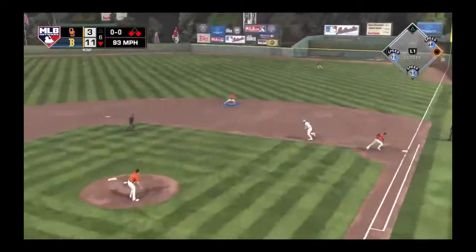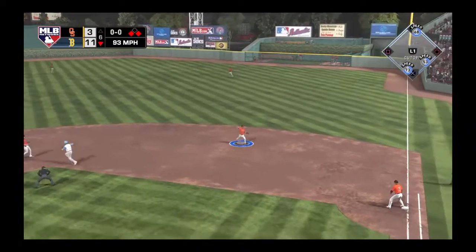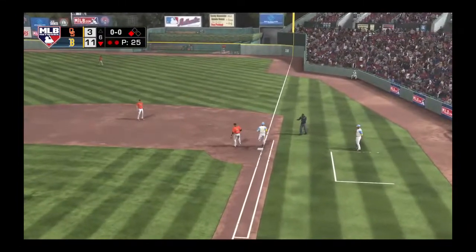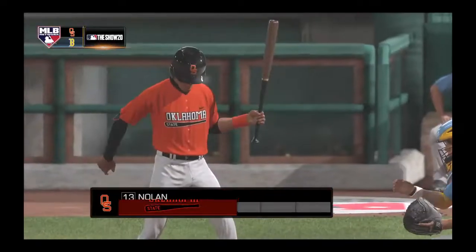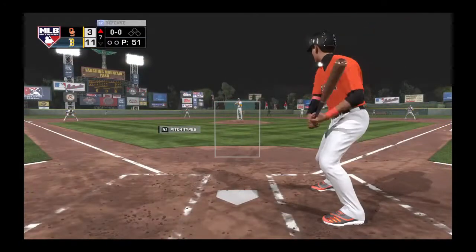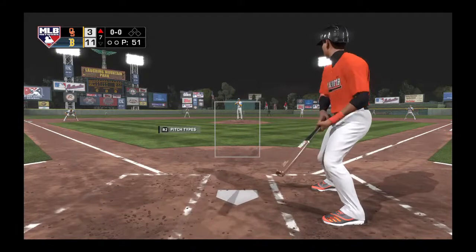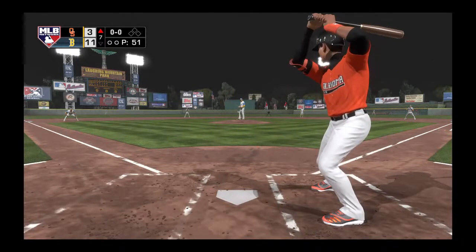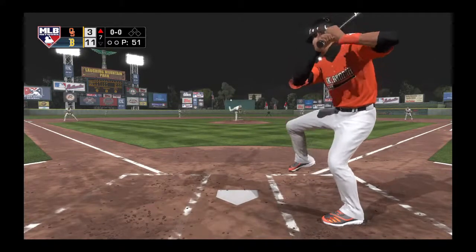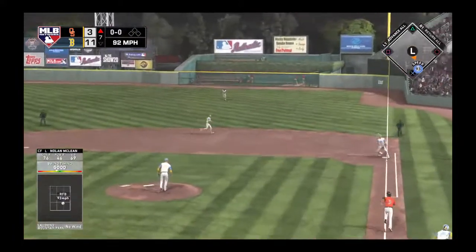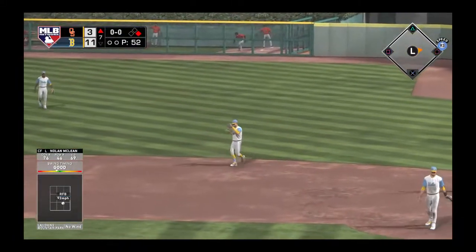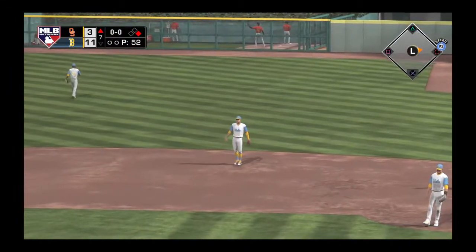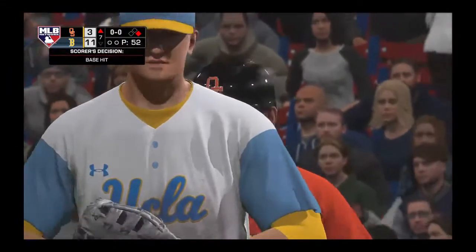Into the box now, Noah Cardenas. Scooped up. And finally in the inning, the play is made here to end the inning. They strike for 3 runs on 5 hits. We'll see what happens here. Men left on. We're through 6 full. We need some runs. 11-3. Sent on the ground out to second. Oh, and it eats him up. Nope, that's going to be either a base hit or an error. Base hit.